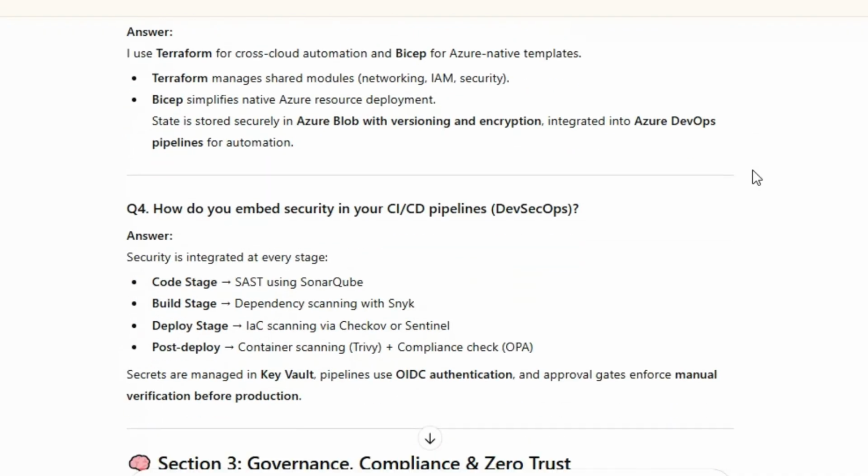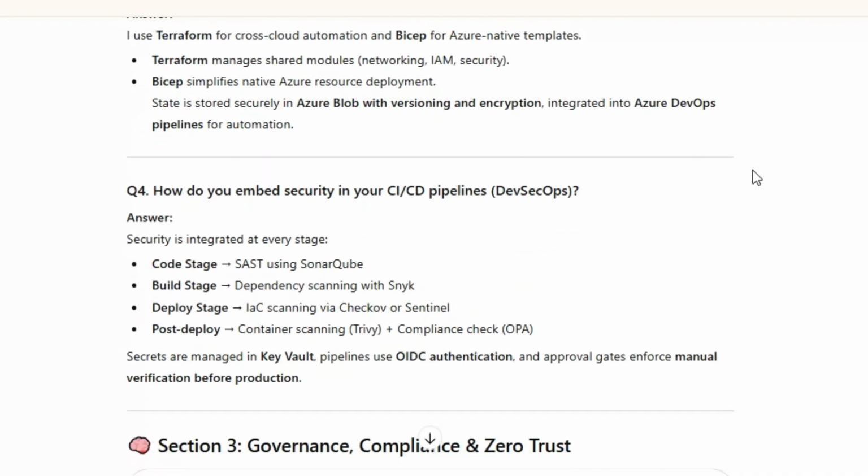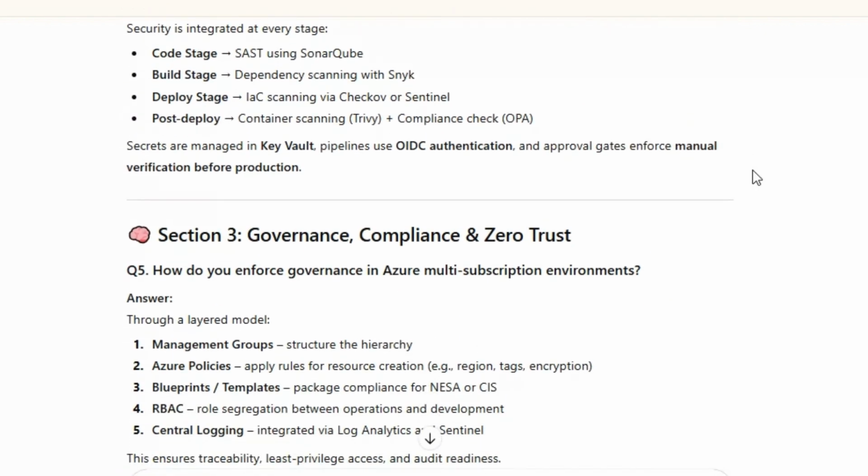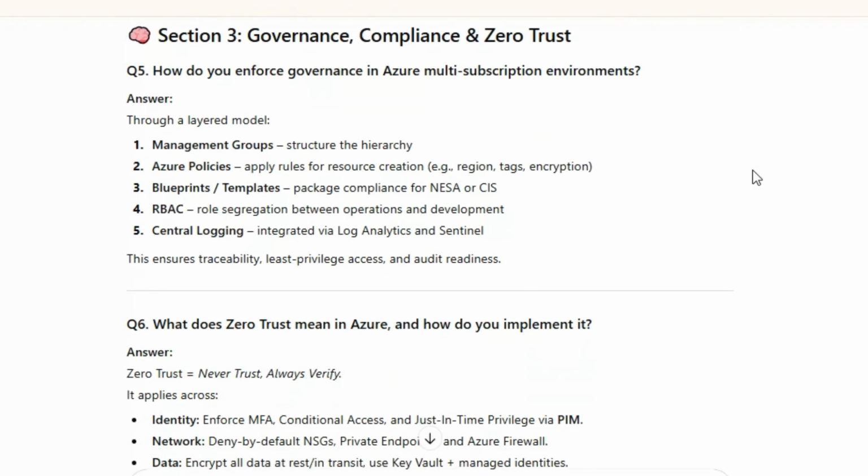Section 3: Governance, Compliance, and Zero Trust. Q5. How do you enforce governance in Azure multi-subscription environments? Answer: Through a layered model. Management groups structure the hierarchy. Azure policies apply rules for resource creation, e.g., region, tags, encryption. Blueprints/templates package compliance for NESA or CIS. RBAC: role segregation between operations and development. Central logging, integrated via Log Analytics and Sentinel. This ensures traceability, least privilege access, and audit readiness.